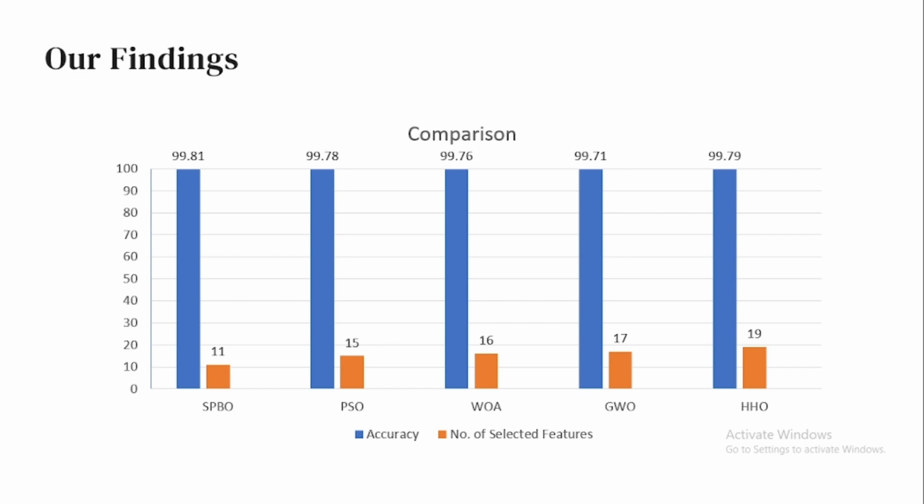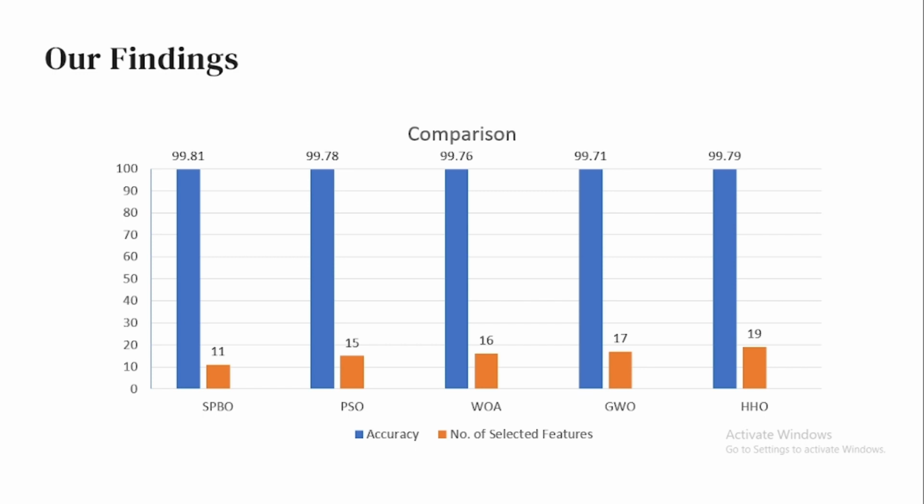Finally, from the overall discussion and after our research, we can see clearly that SPBO has higher accuracy and fewer selected features in feature selection, and performs very well.